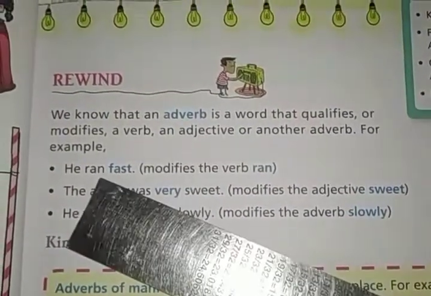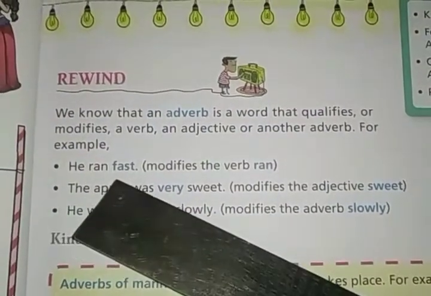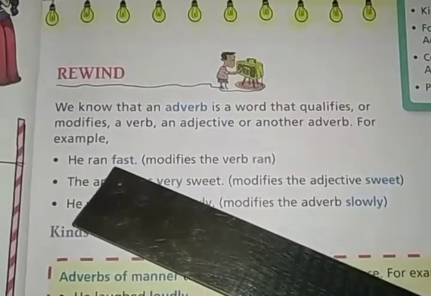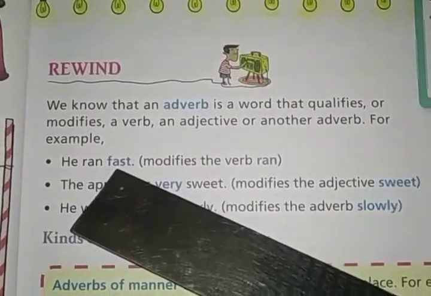It is giving more information. He ran fast. How did he run? He ran fast. So the word fast is modifying the verb ran, and that is why it is an adverb.